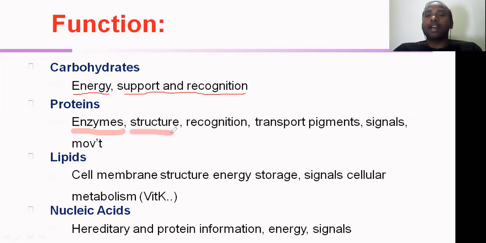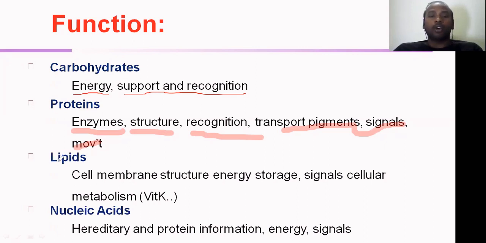The structural part, and recognition part, and transport pigments, and signaling molecules, and even movement proteins, for example myosin. So these are many different kinds of structural roles that have to be done with the help of proteins by the cells.